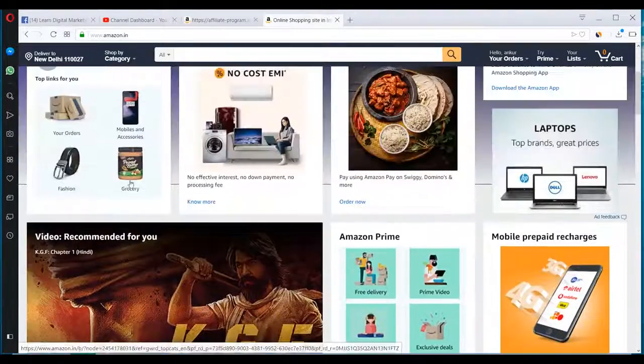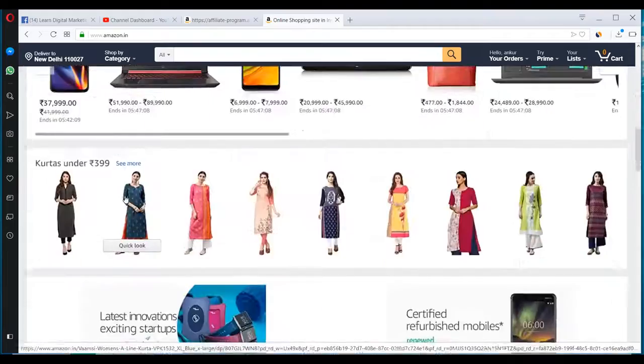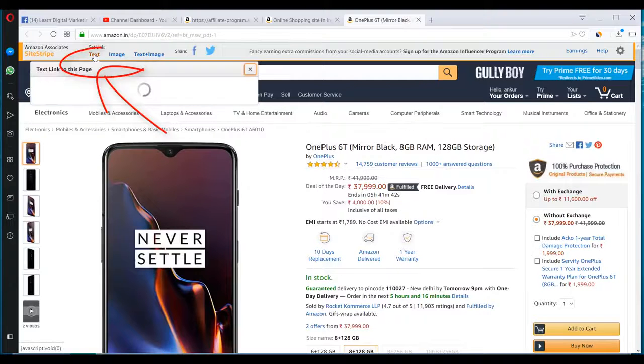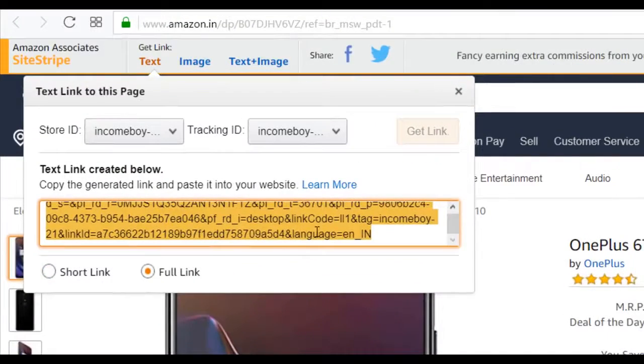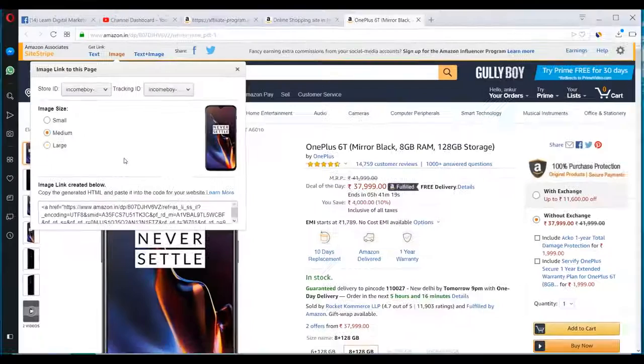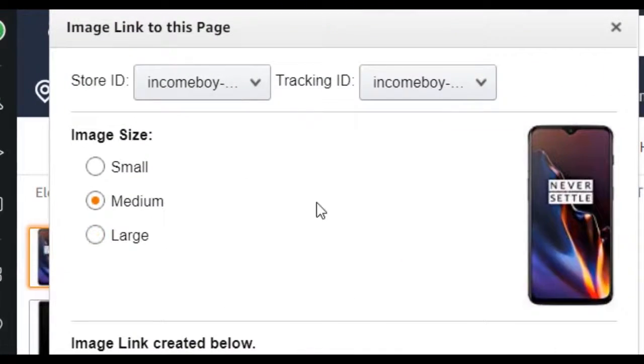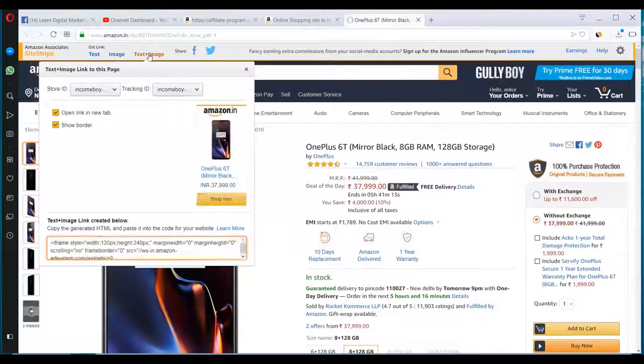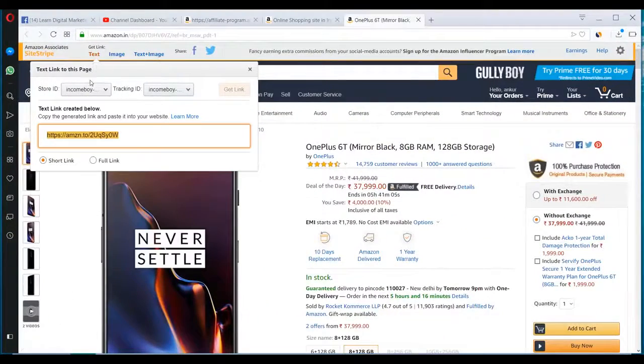So let's say you can click on any product. Okay. So let's click on this OnePlus 6. All you have to do to create an affiliate link for this product is to click here on text. You can get the full link here. You can get the short link here. If you want the image to also have the affiliate link, you can embed the image as well. So you can use this to get the image, or you can go for text and image both. I use the text link and I usually shorten it.